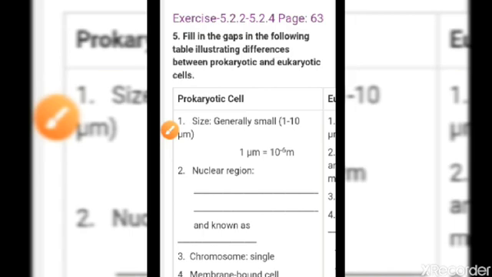So here we are having the differences between the prokaryotic and eukaryotic cells that we have already read in my previous videos.